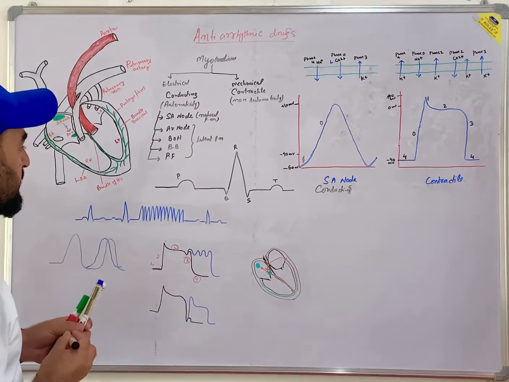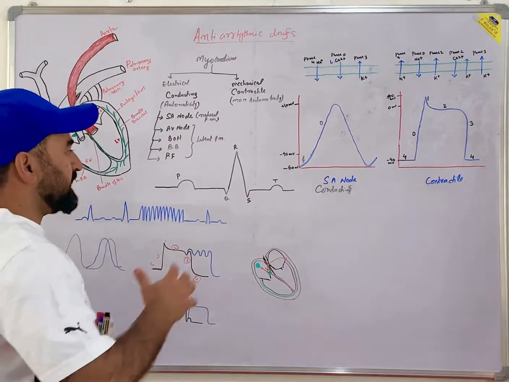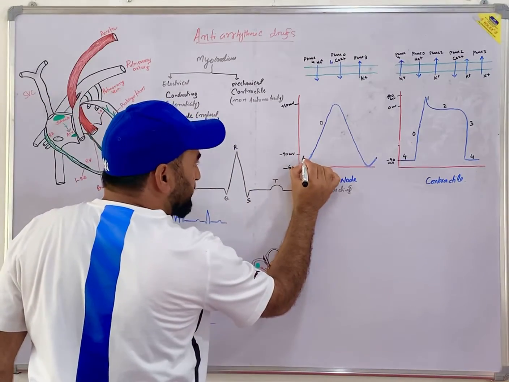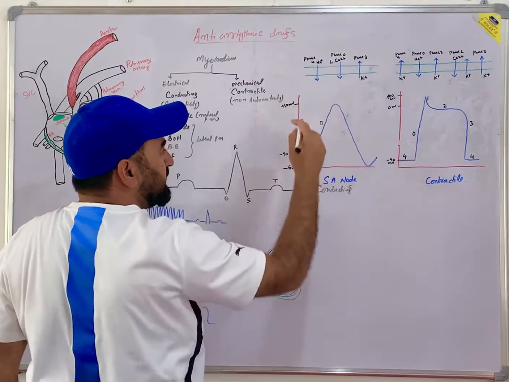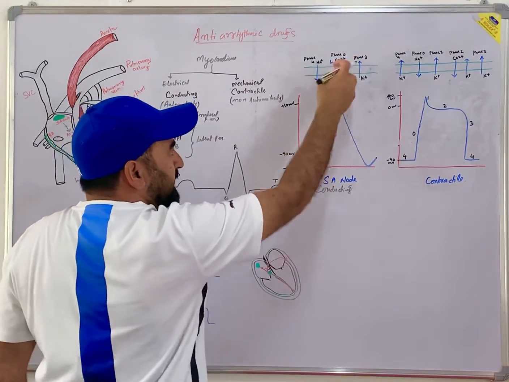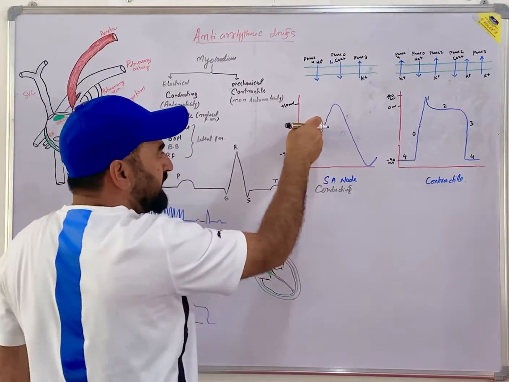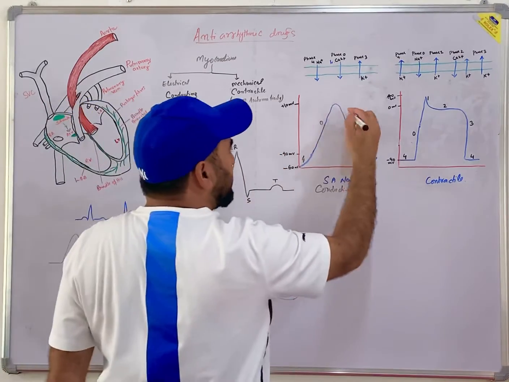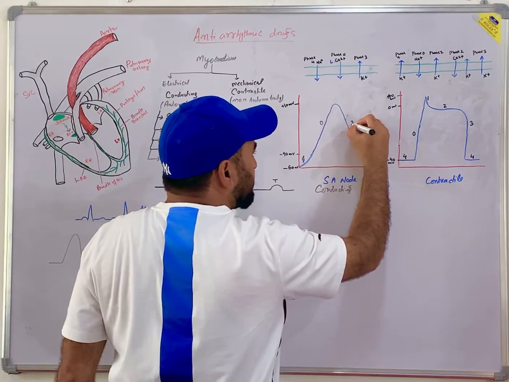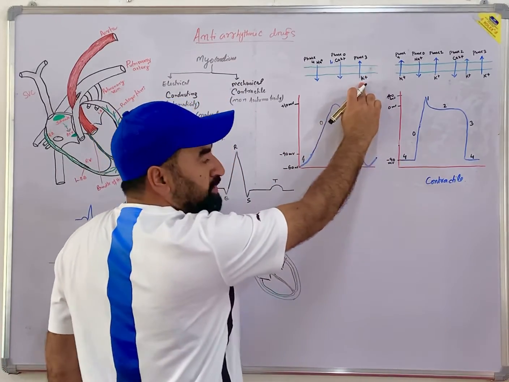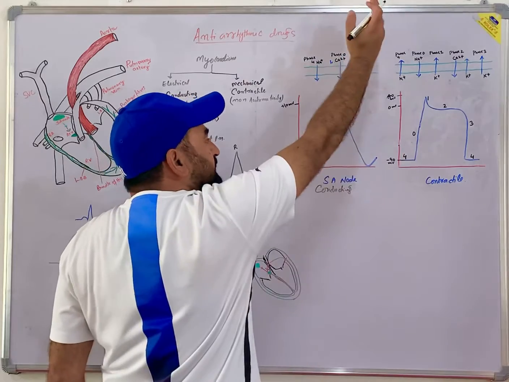Now, let me tell you here the action potential. You know, I told you that phase 4 is because of entry of sodium, then phase 0 is because of entry of calcium through L-type calcium channels, which results in the depolarization wave of the ventricle. Now, what is happening? There occurs phase 3. In phase 3, there is opening of the potassium channels and potassium goes out.